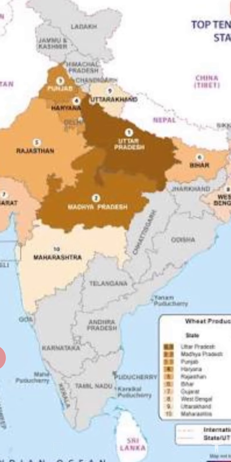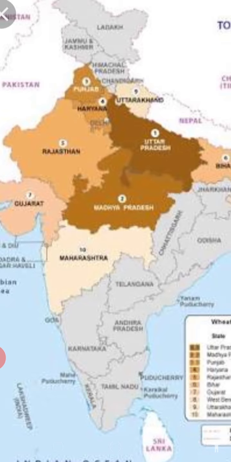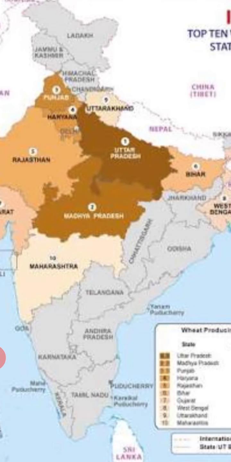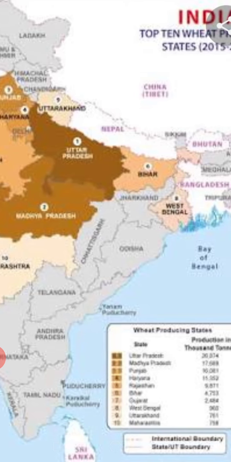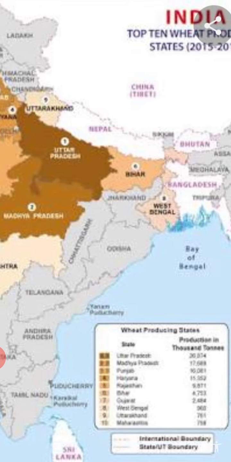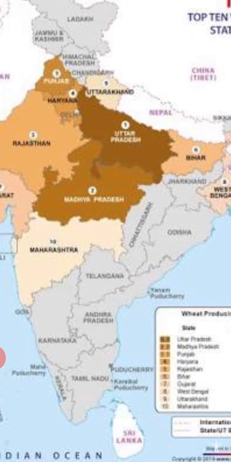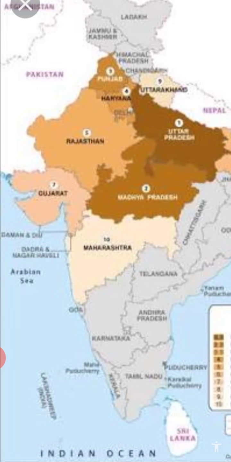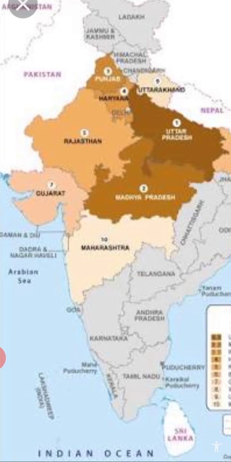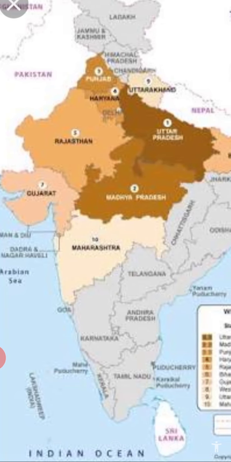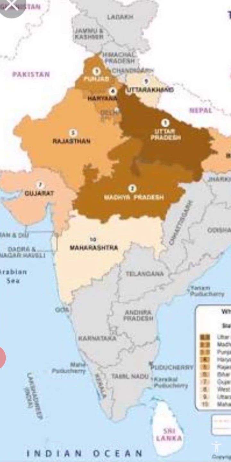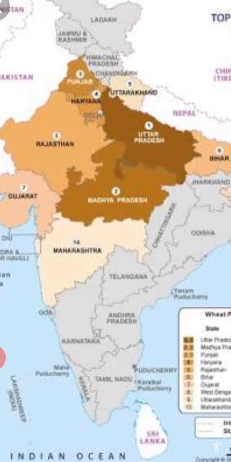You know that the wheat of Madhya Pradesh is of good quality. Then Rajasthan, here also, then Haryana and Punjab, of course, and some wheat is grown in Uttaranchal also, then some wheat is grown in Bihar. So these are the wheat producing states of India. Wheat is grown in Maharashtra, some amount of wheat is grown in Maharashtra also. So these are the wheat producing states of India.